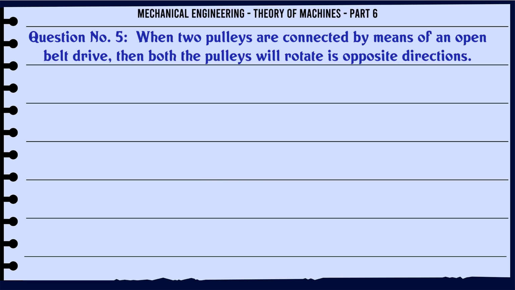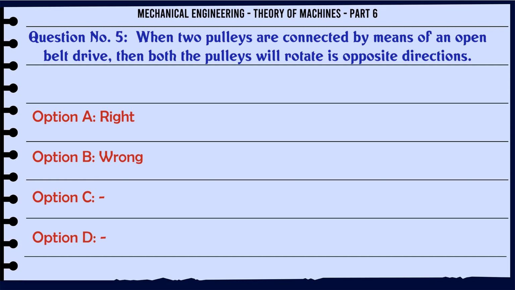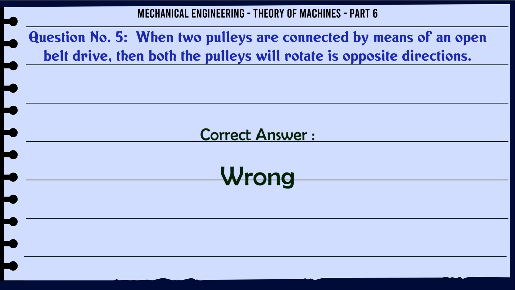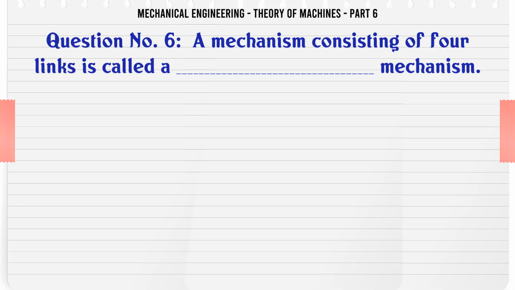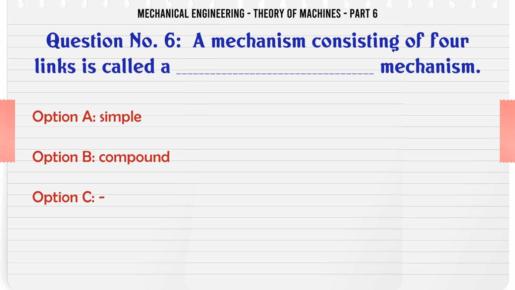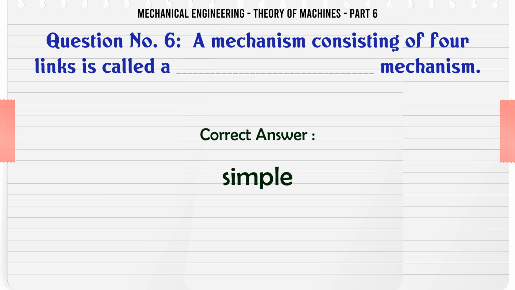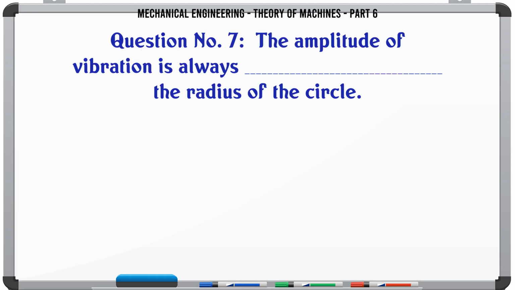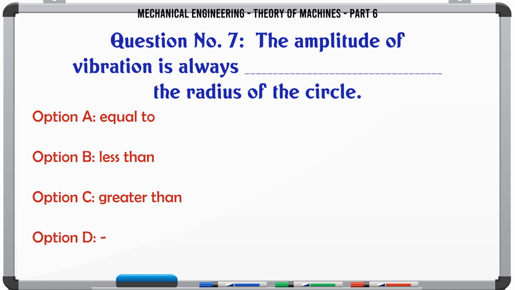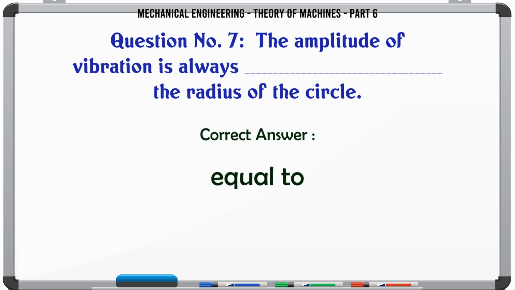When two pulleys are connected by means of an open belt drive, then both the pulleys will rotate in opposite directions. A, right; B, wrong. The correct answer is wrong. A mechanism consisting of 4 links is called a blank mechanism. A, simple; B, compound. The correct answer is simple. The amplitude of vibration is always blank the radius of the circle. A, equal to; B, less than; C, greater than. The correct answer is equal to.